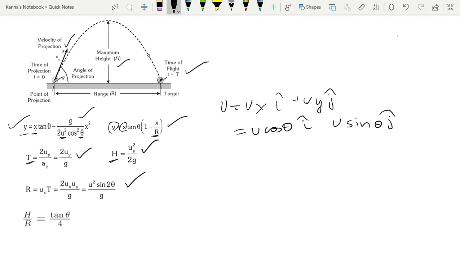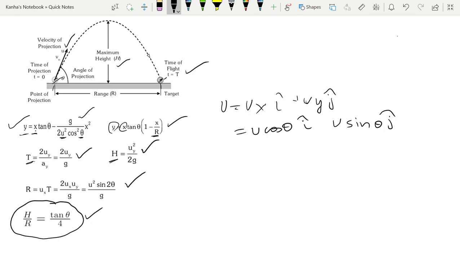How do you actually remember this in the paper? A basic trick is, sometimes you might forget how H looked like or how R looked like. So this formula is often used in problems: H by R is nothing but tan theta by 4. So if you ever forget what the formula for R was or what the formula of H was, all you need to do is remember this formula if one of them is given, or you can directly use this.